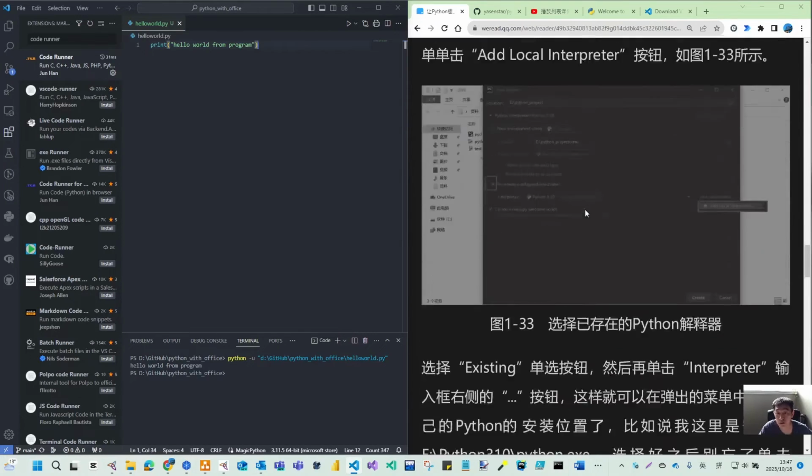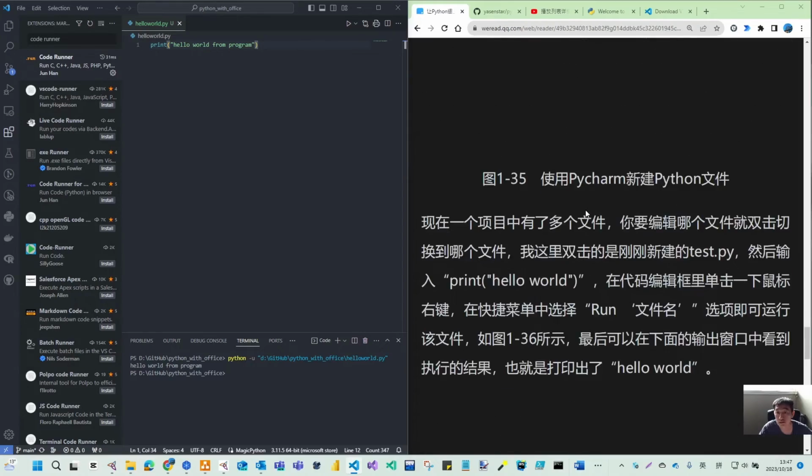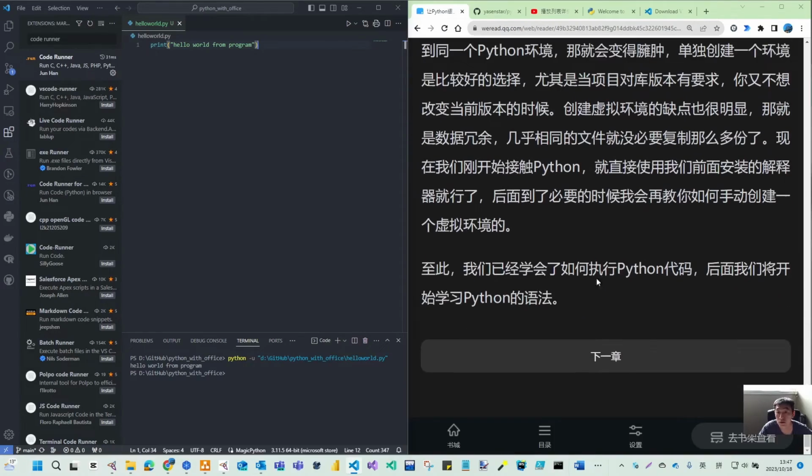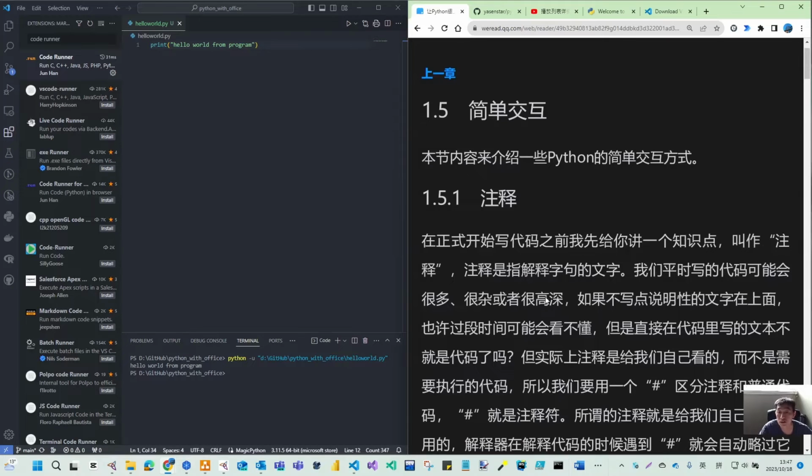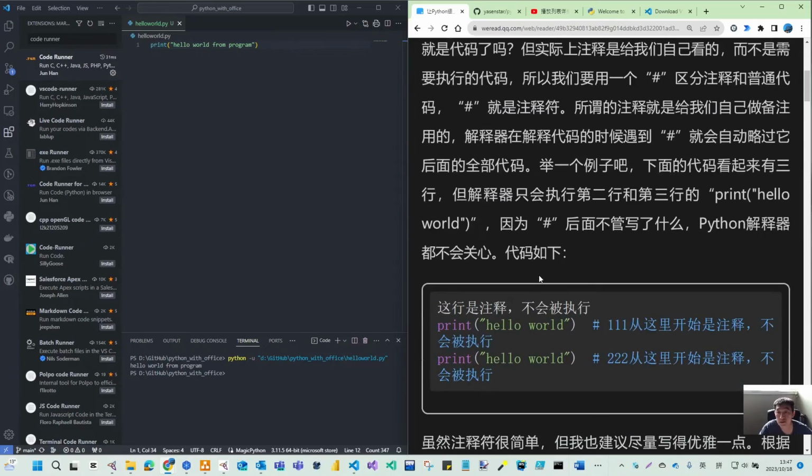But if you use PyCharm, you can read this to learn how to run your code in PyCharm. And then we can do some simple things before we go to some detail. First is with this pound sign, you get our comments. So this is a comment line.